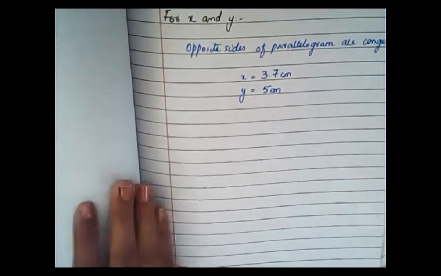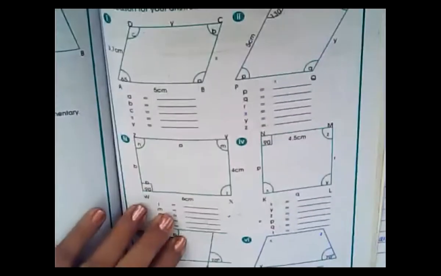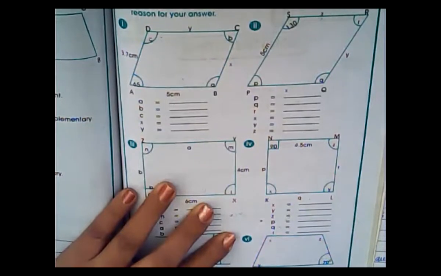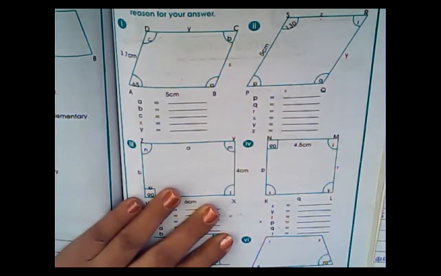Okay, now what are we going to do? We are going to construct this parallelogram. If you have done your written work, then we are going to move on to the construction. Should I start construction? Okay, do you have pencil, scale and D? All of you have pencil, scale and D?